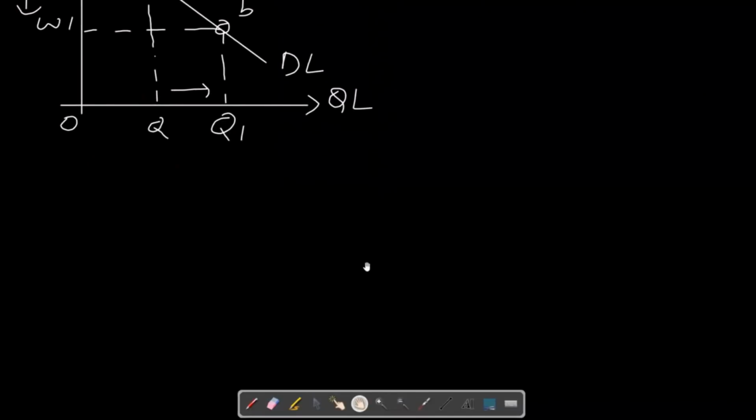On the other hand, if there is a rise in demand for labor due to non-wage factors, non-monetary benefits or non-pecuniary benefits, then the demand for labor curve will shift to the right. And if there is a fall in demand for labor, then the demand curve will shift to the left. Now we can have a look at these concepts: increase and decrease in demand for labor due to non-wage factors.